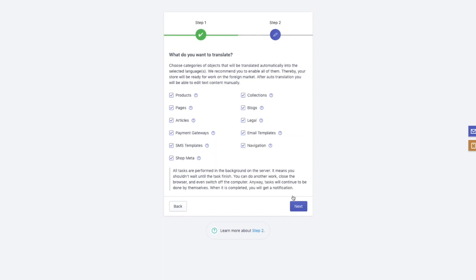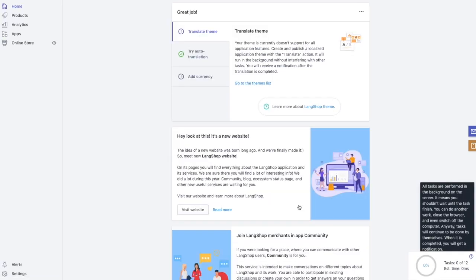Step 2. Choose the categories for automatic translation. In this step, LangShop will propose you to choose the sections for automatic translation. By default, all sections are selected, but you can disable one or more of them by clicking the check boxes. When you click Next, the auto translation will begin.